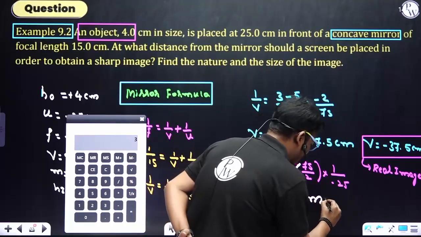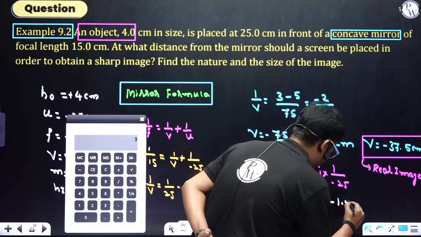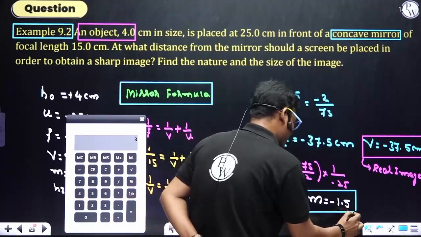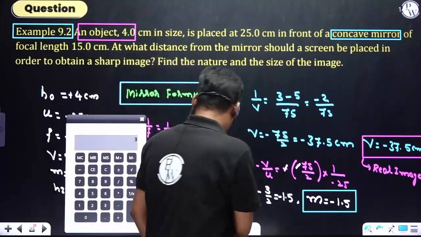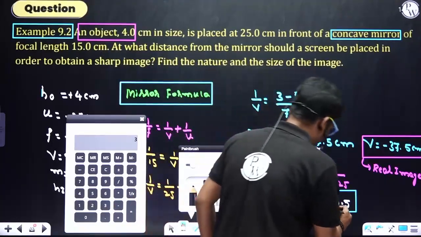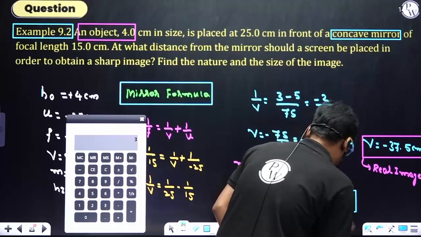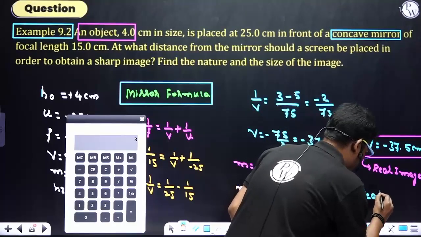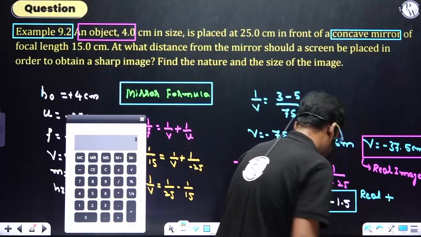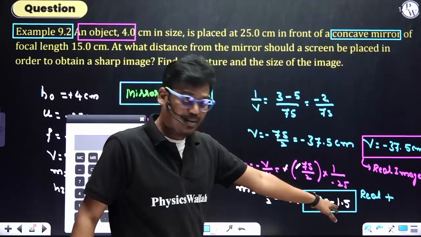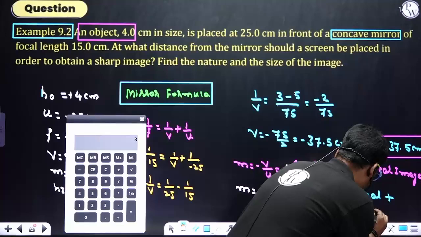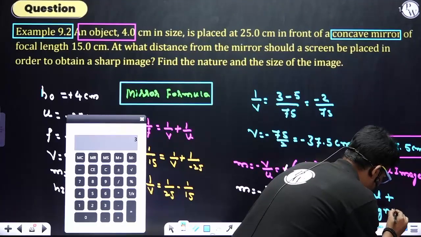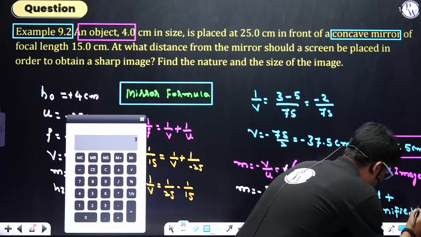So magnification is minus 1.5. Here the negative sign indicates it is a real image, and as it is greater than 1, it is magnified. Simple.